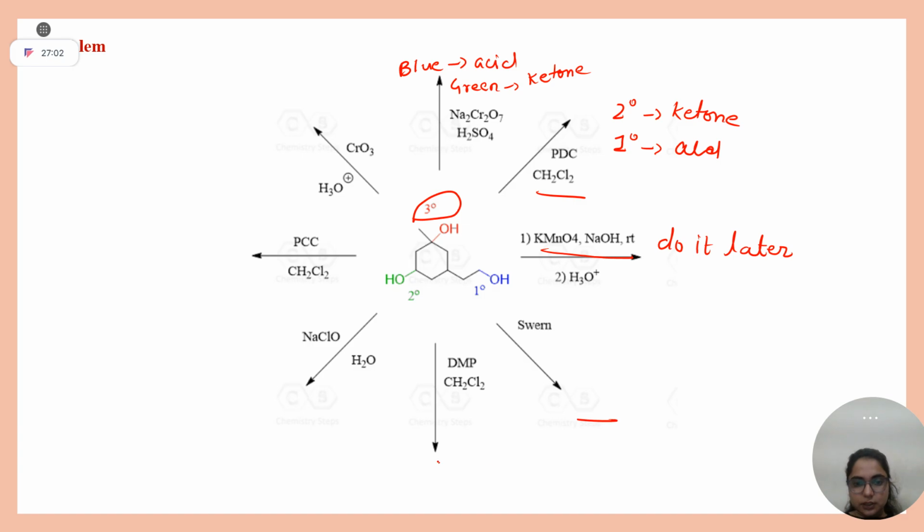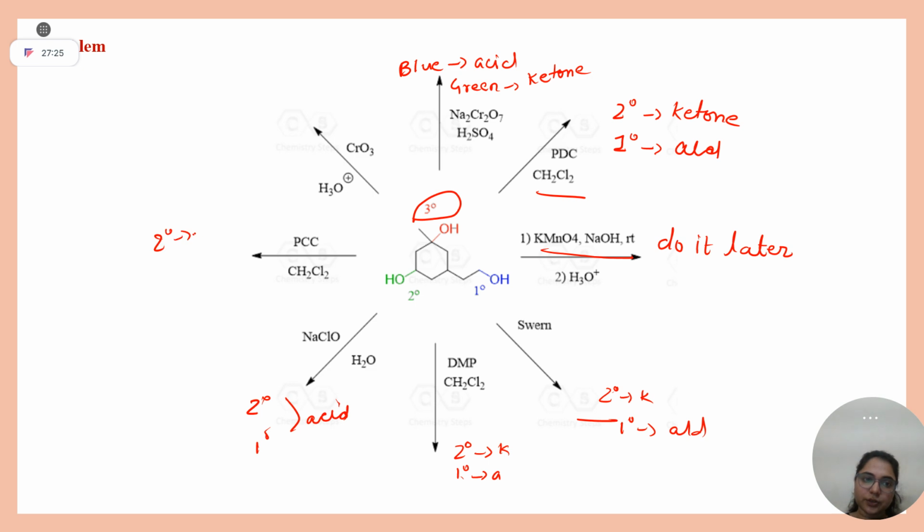Let me tell you, 2 degree to ketone and 1 degree to aldehyde. Same here, 2 degree to ketone, 1 degree to aldehyde. This is a stronger oxidizing agent: 2 degree to ketone, 1 degree to acid.